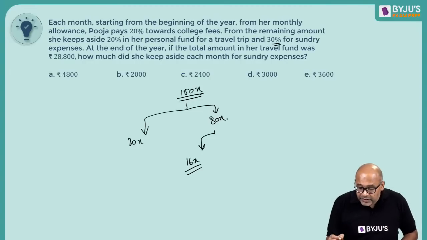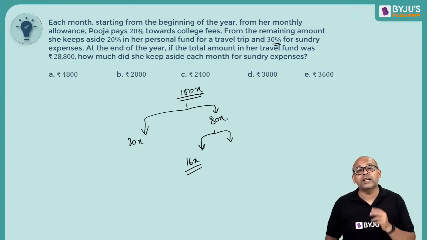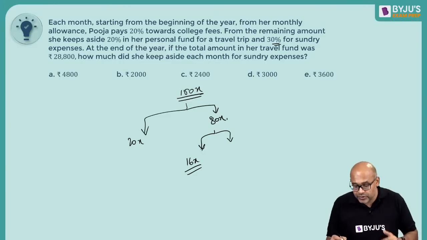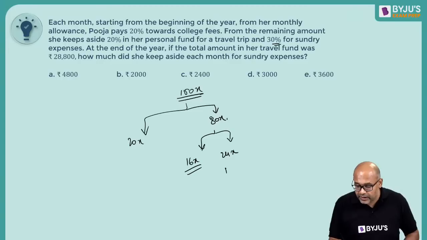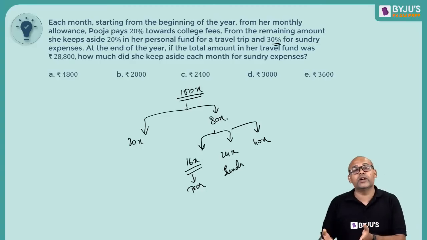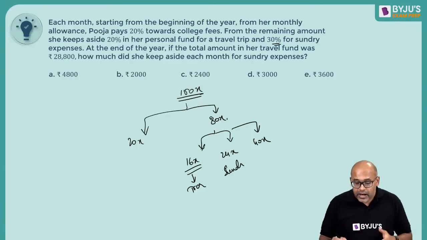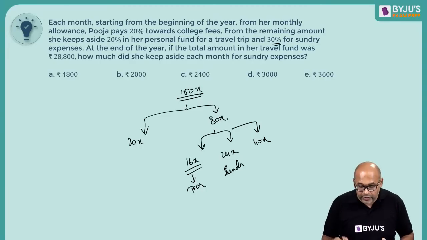And 30% for sundry expenses. So we know 10% is 8, so 30% should be 24x. This is sundry. This is travel. And the remaining will be 40x, of course, because 16, 20 chala gaya. So the remaining is 40. And this is whatever is remaining.